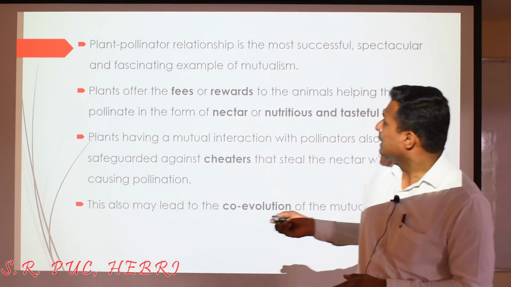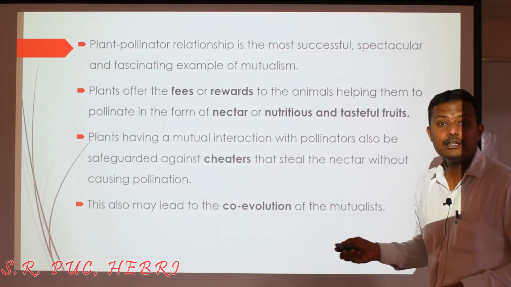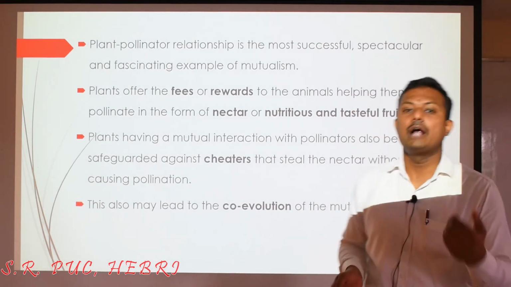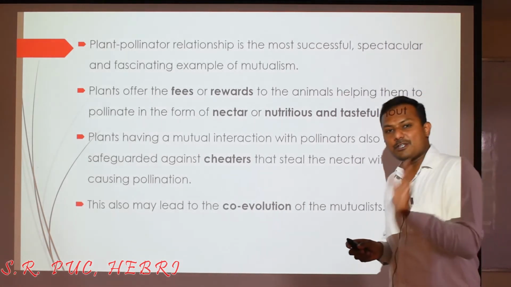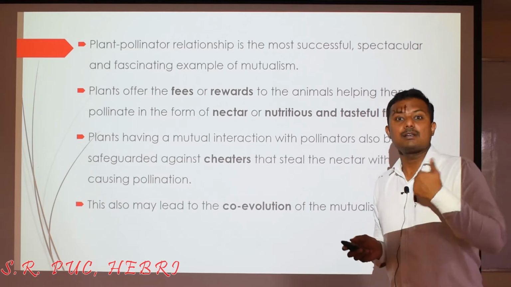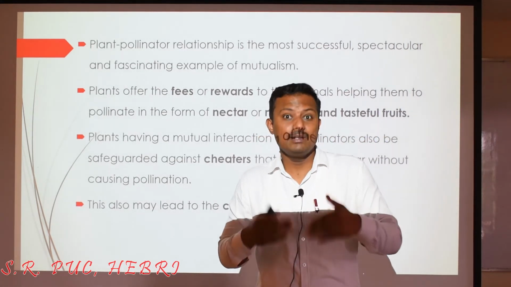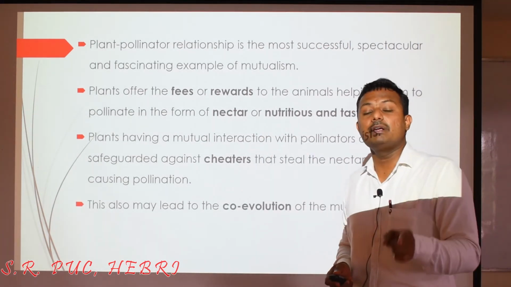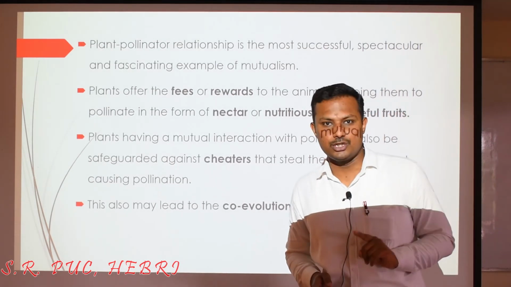So here, that is what I was talking about. Plants offer fees or rewards in the form of nectar or nutritious and tasteful fruits, and also sometimes the pollen grains. But it happens like this. Especially plants which are involved in such kind of biotic pollination, sometimes they will get deceived, or they will get cheated, because of pollinators which can be referred to as cheaters. Cheating pollination takes place, or deceptive pollination.